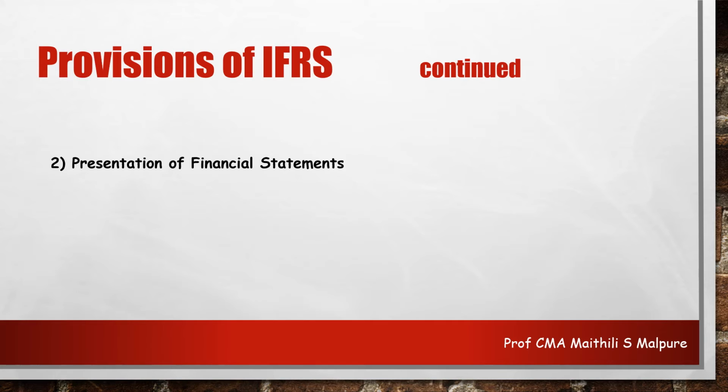So all such transactions are going to have an effect on the financial statements, and such financial statements are going to be the final output of such changes. Where there is significant doubt on the entity's ability to continue as a going concern, the entity should disclose these uncertainties.